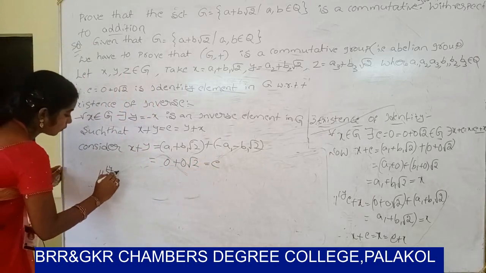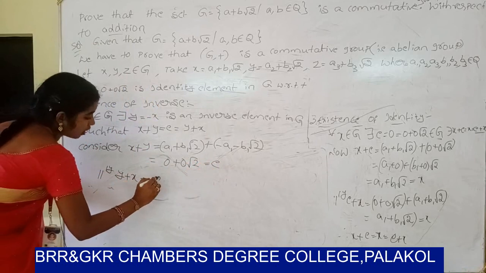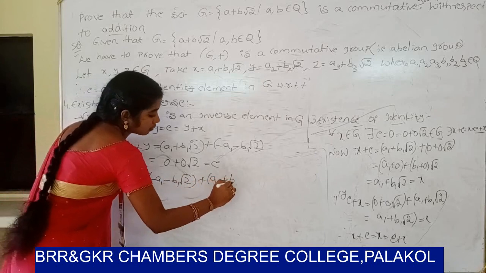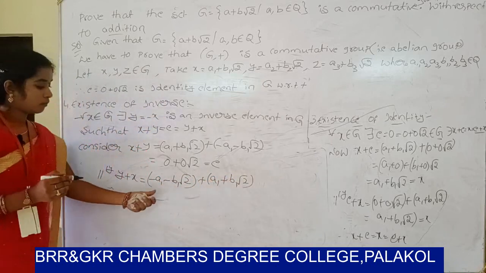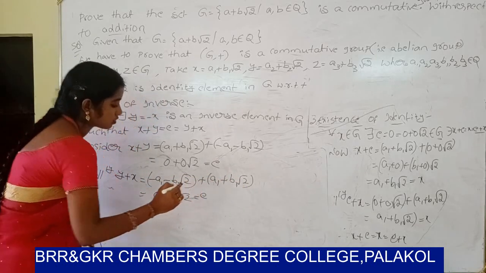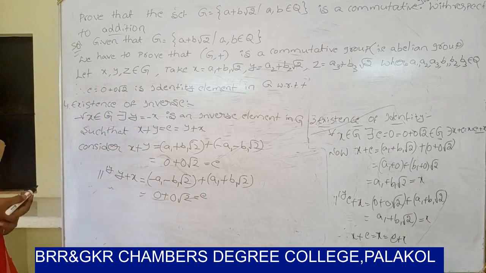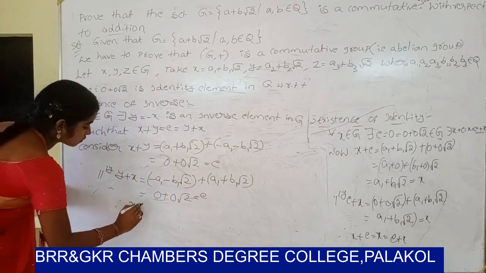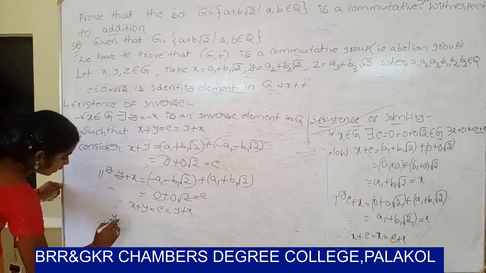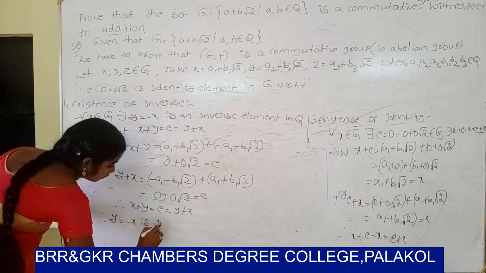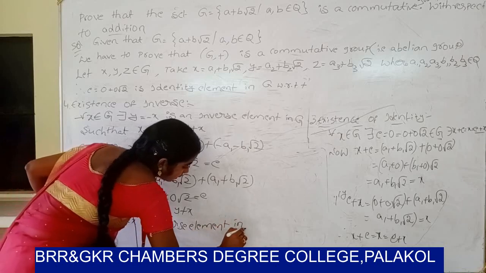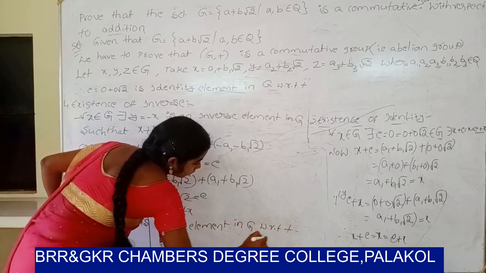Similarly y plus x gives e, the identity element 0 plus 0 root 2. Therefore x plus y equals e equals y plus x. Therefore y equals minus x is the inverse element in Z with respect to the operation plus.